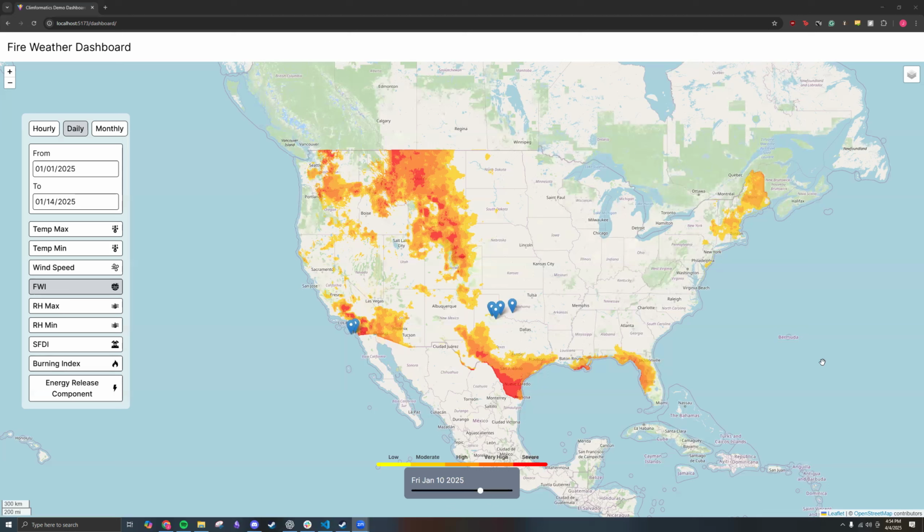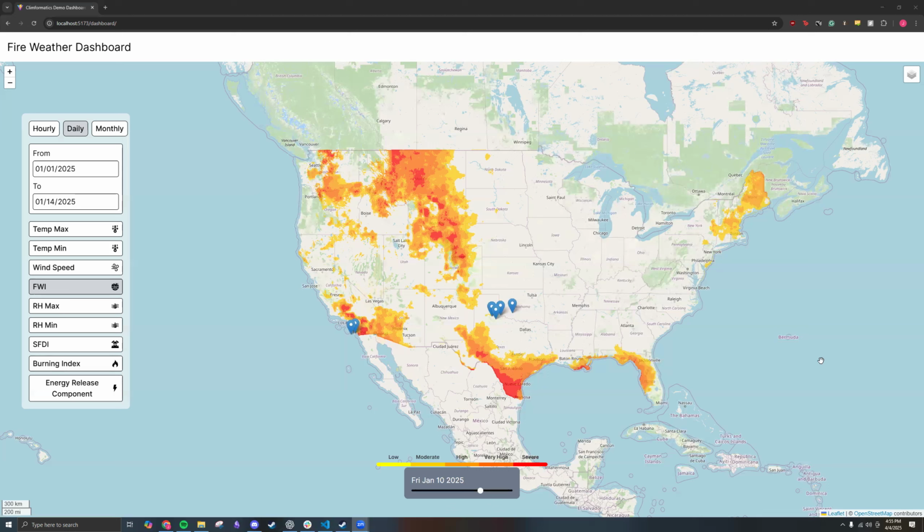Now, I'd like to point out the bottom of the map. The bottom of the map has two components here. We have the color bar and the time slider. The color bar allows you to look at the various colors and what they mean on a scale. Below this, we have the time slider that allows you to switch between different dates from your date range.